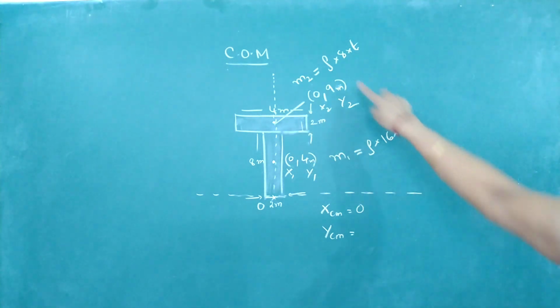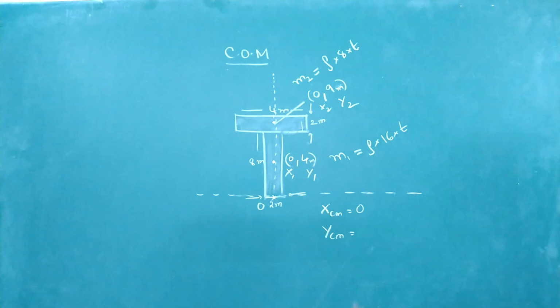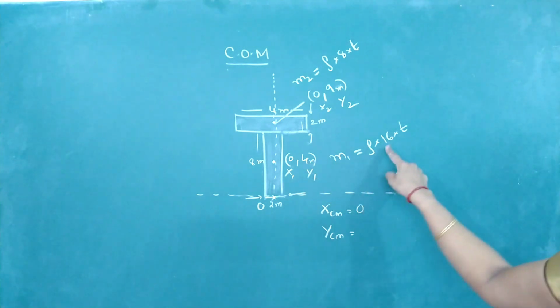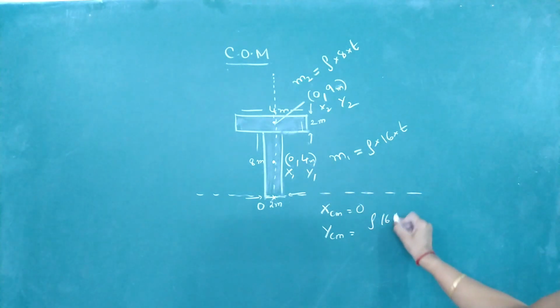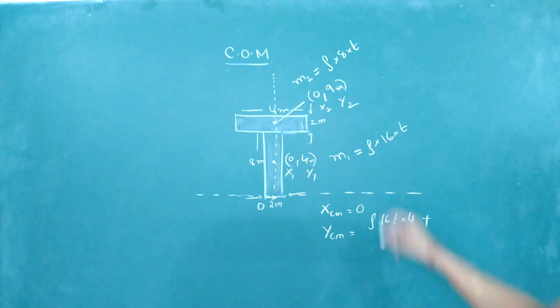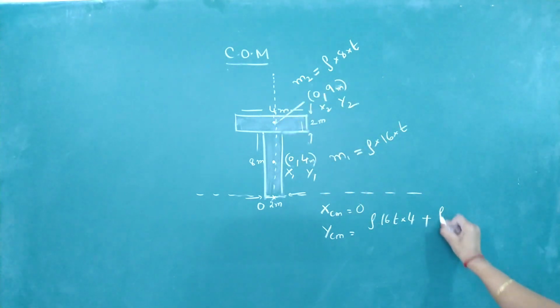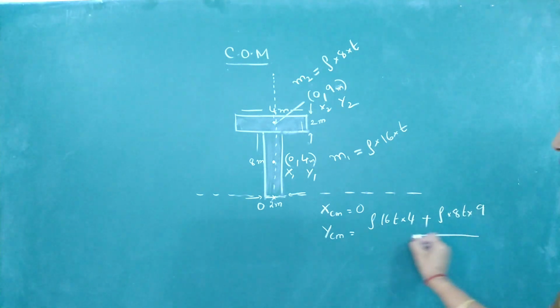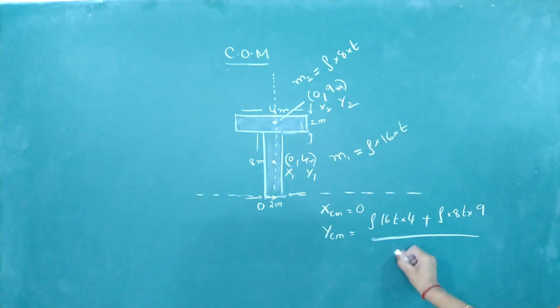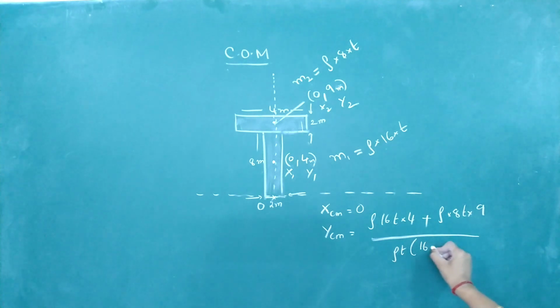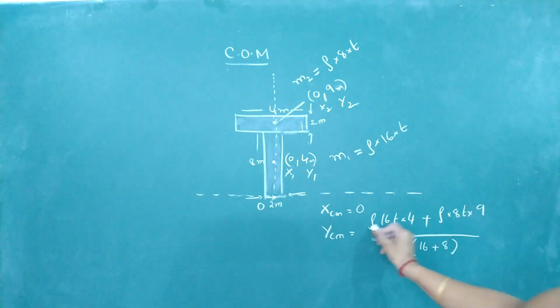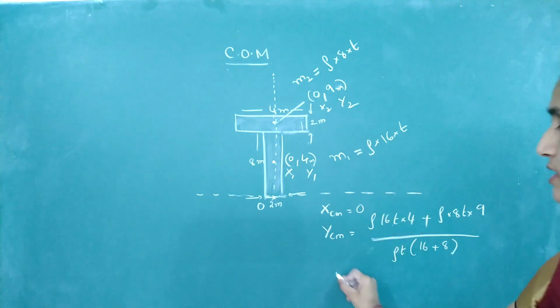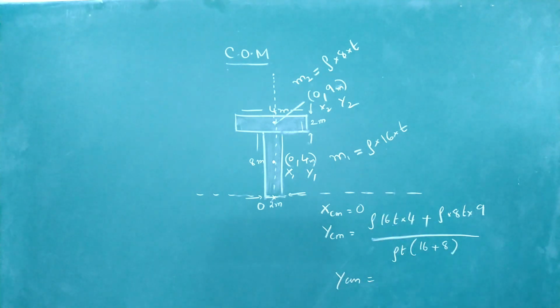So anyway, rho and T are present in numerator and denominator. I am directly writing it. M1 Y1, so rho into 16 into T into 4 plus M2 Y2, rho into 8 T into 9, whole divided by M1 plus M2. If you take out rho and T common, 16 plus 8. Rho and T are present in numerator and denominator. So what is your Y center of mass coming out to be?